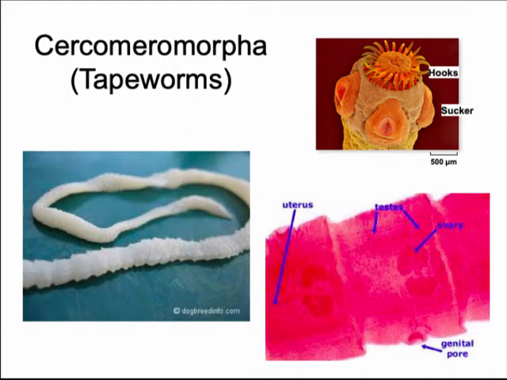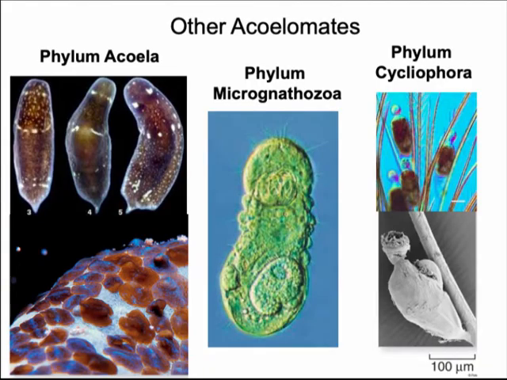If they had separate sexes, they would have to find not just another organism from the same species, but also from the opposite sex. Being a parasite and living inside another organism also means that you don't need specialized sensory systems, since you won't be moving or catching prey or having to find your food. And they also tend to have simple digestive systems, as they can mostly absorb food from their host without needing to digest it. There are other less common groups of acoelomates, mostly microscopic.